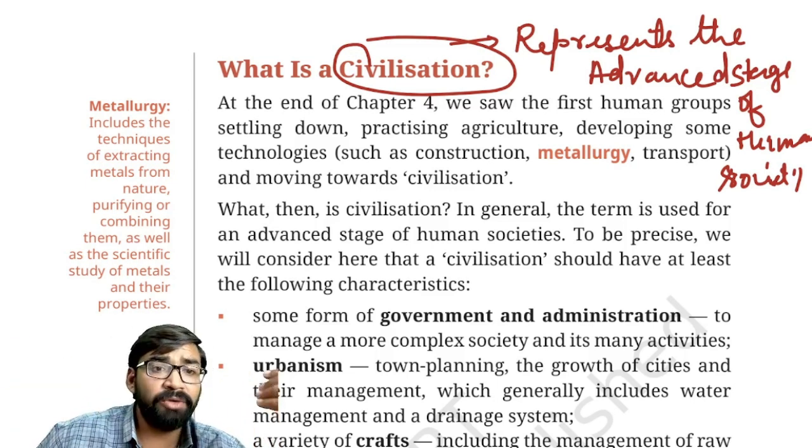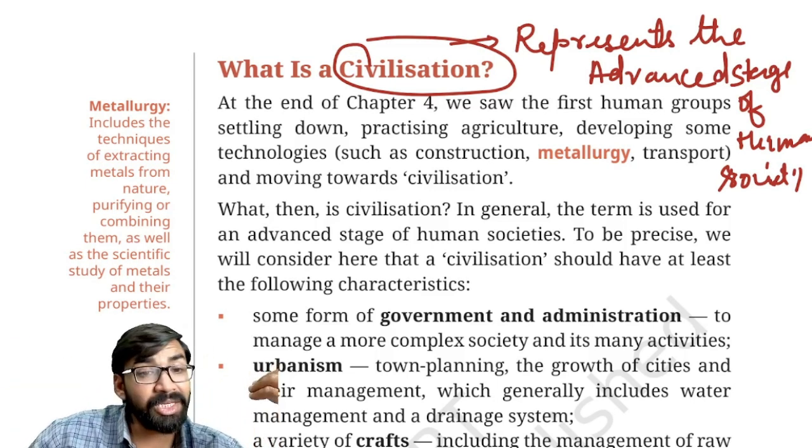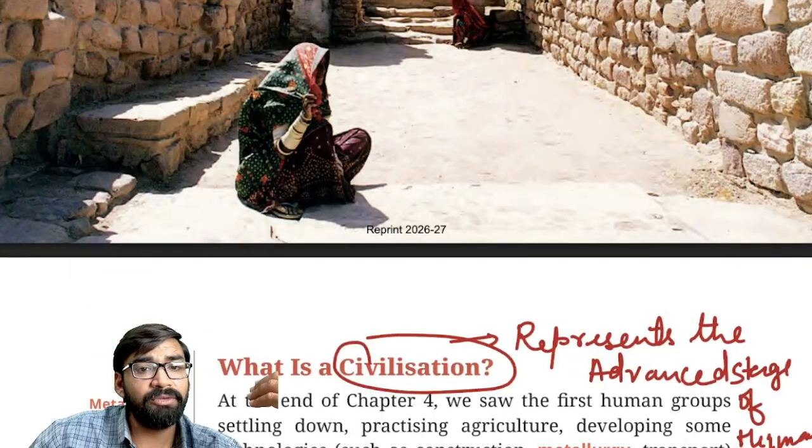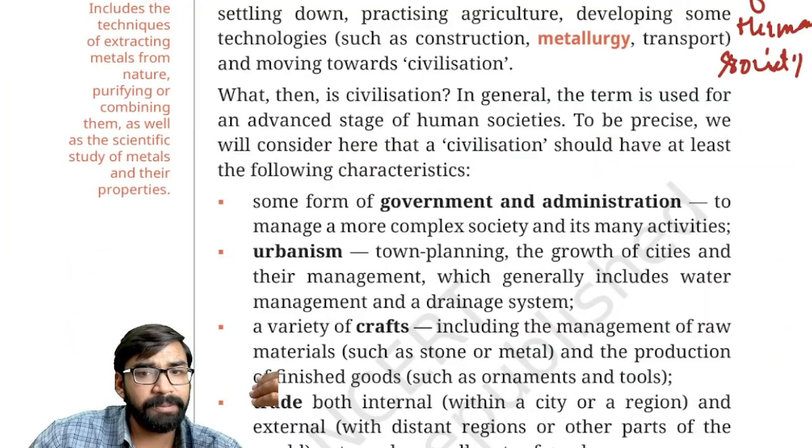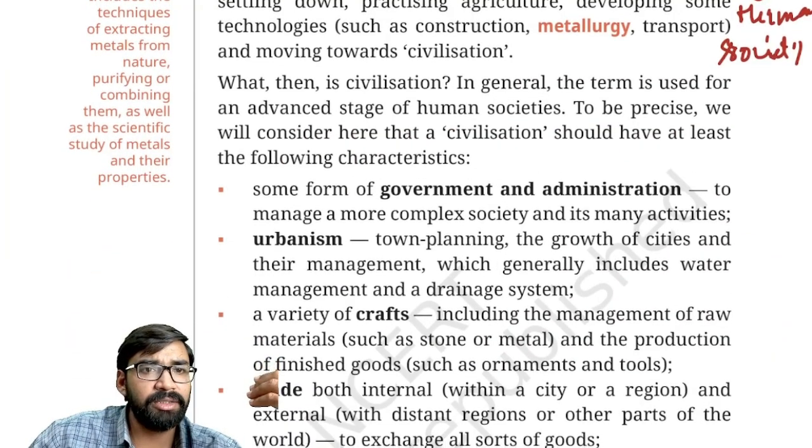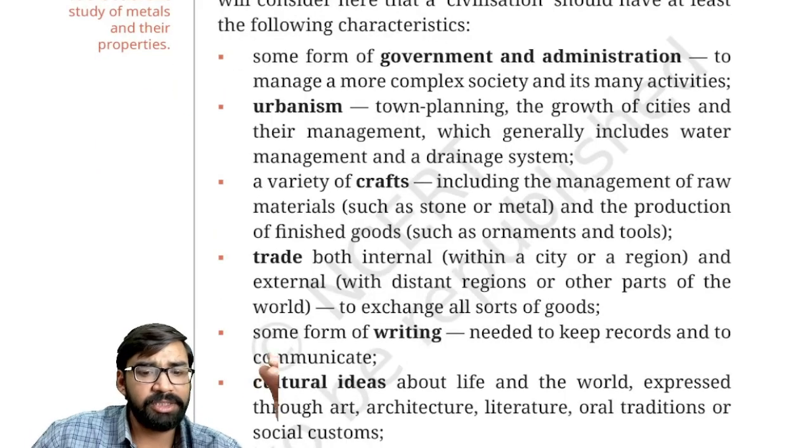Fine. Now, advanced stage in what sense? Let's try to understand that also.